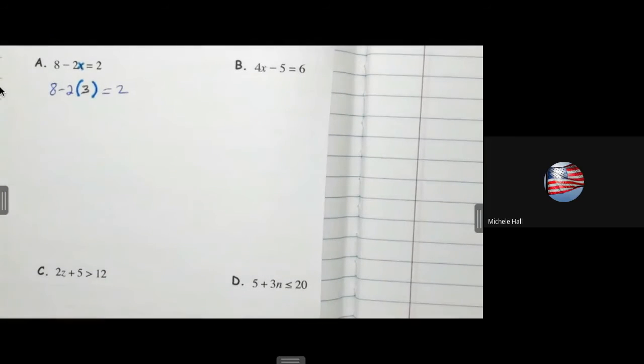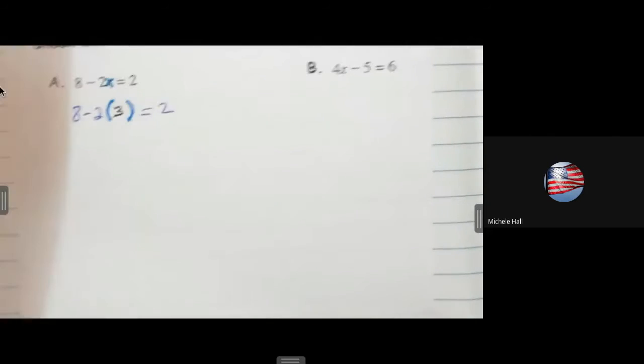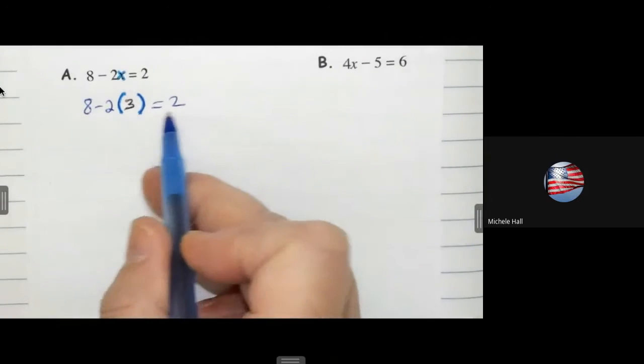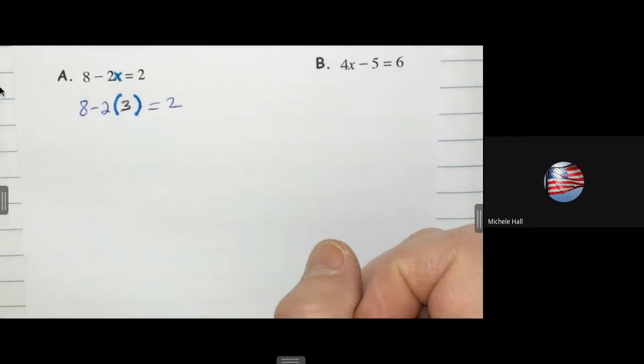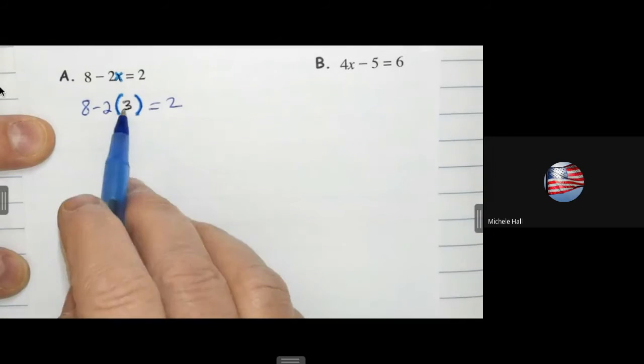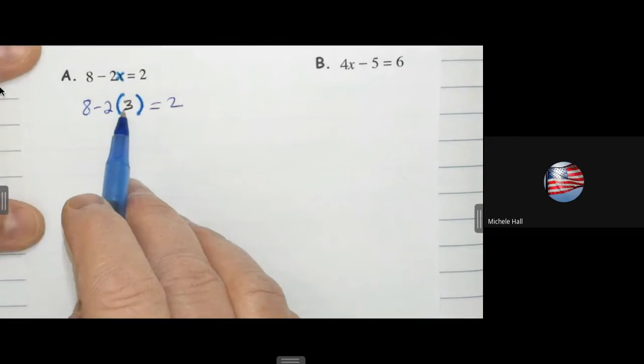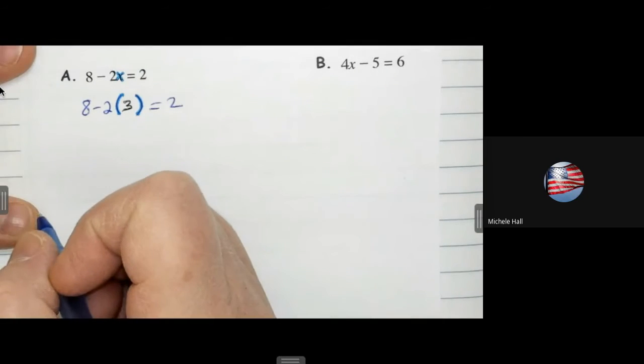Now I need to see if it's really a solution for this equation. Where do I start to simplify? Where am I going to start to simplify? What do you got, Boston? Okay, so I look in the parentheses. I think you're thinking of rules, aren't you? What rules were you thinking of as we were doing this?